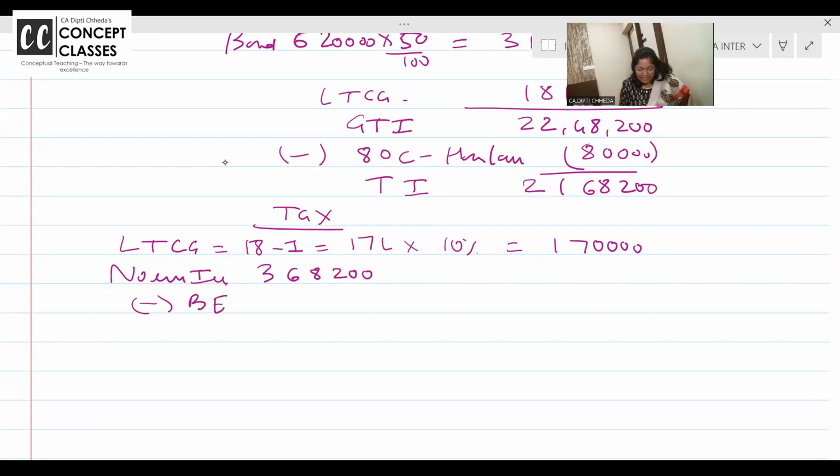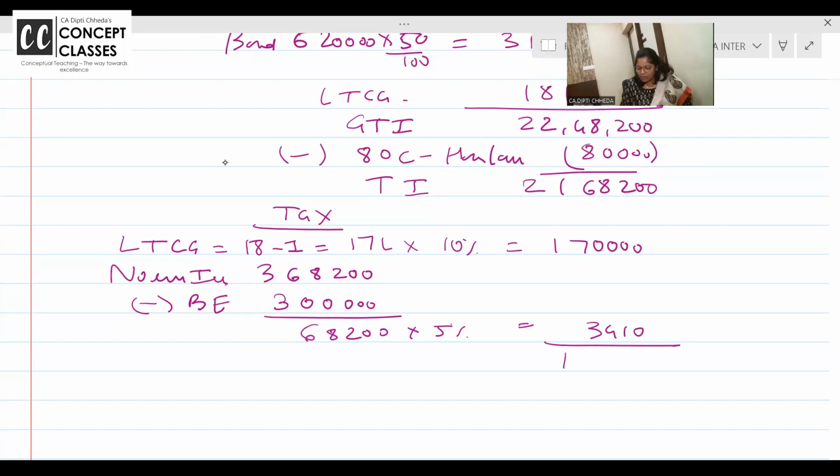In that, basic exemption will be how much? Do not fall for the slide trick. Basic exemption will be, dear students, 3 lakhs, because his age is above 60 years. And the remaining 68,200 at 5% is 3,410.